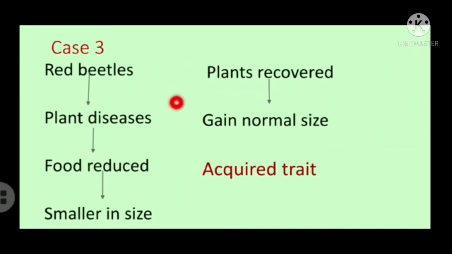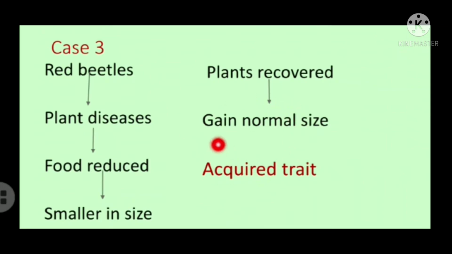So even though for a small period of time, for a few generations, because of starvation, because of scarcity of food, the size of the beetle reduced, on gaining the normal food, the beetles once again become normal in size. So such traits are called acquired traits. So the traits that an organism acquires in its lifetime are called acquired traits.